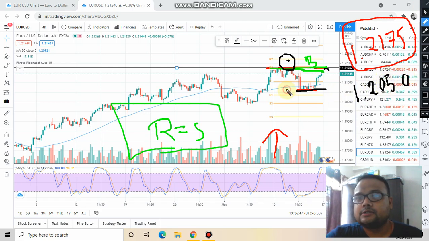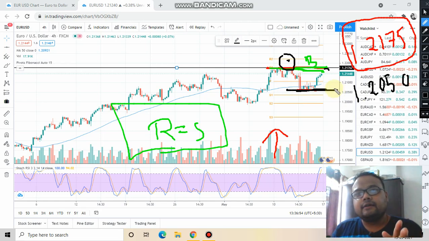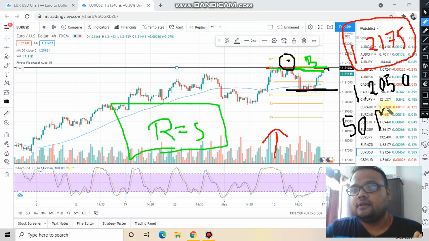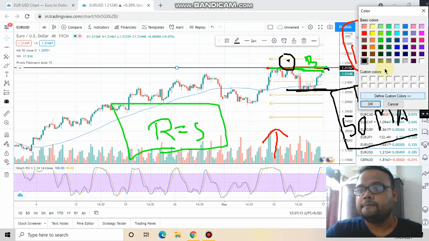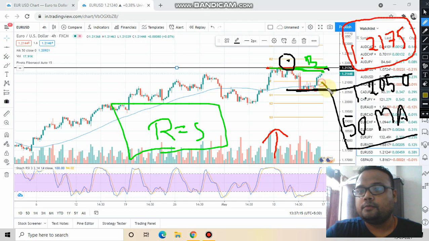If you see that the 1.2050 level is providing the required support, or the 50 moving average is providing the support to the market and the market is about to bounce from here, then you can go for a buy order.